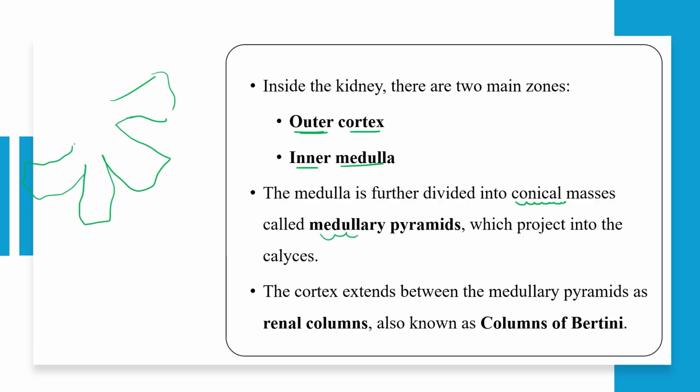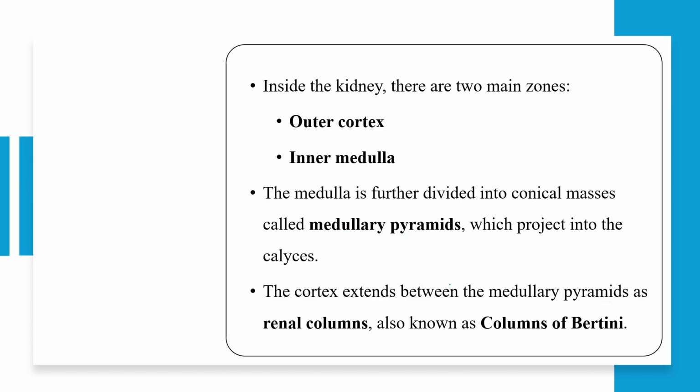These are known as medullary pyramids, which project into the calyxes. Clear? The cortex that extends between the medullary pyramids is known as the renal column, or we can use the term column of Bertini for the same.